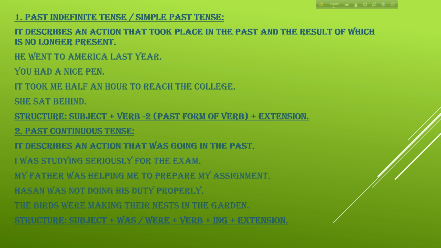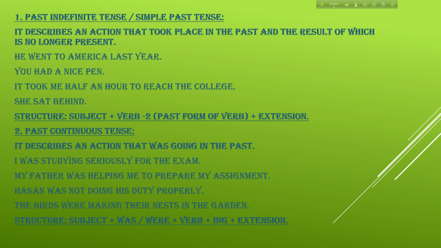Now, one after another. First of all, past indefinite tense or simple past tense. What is it? It describes an action that took place in the past and the result of which is no longer present. For example, he went to America last year. You had a nice pen.